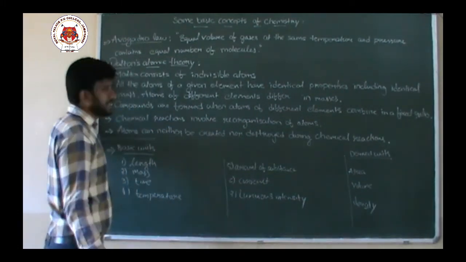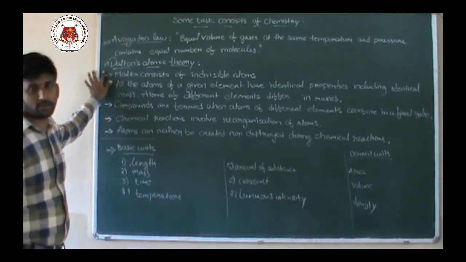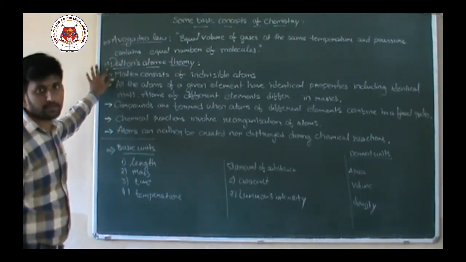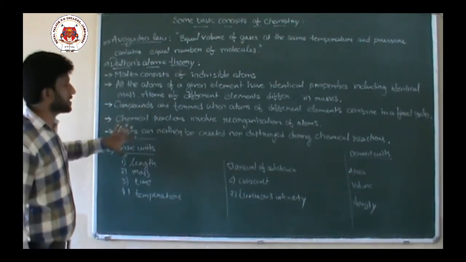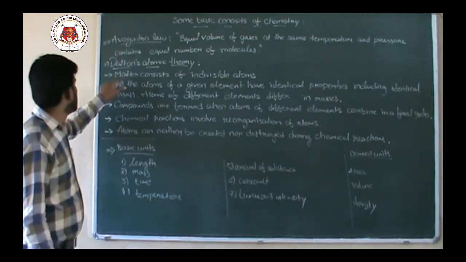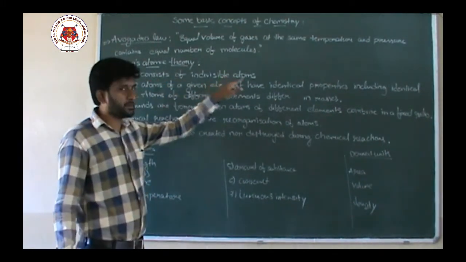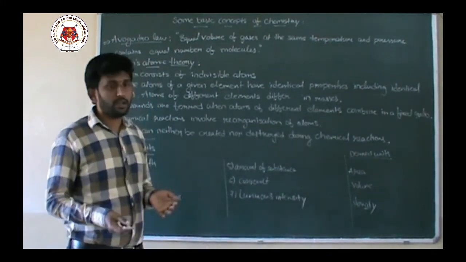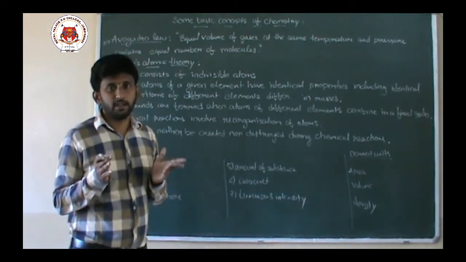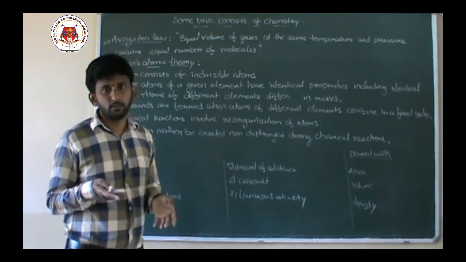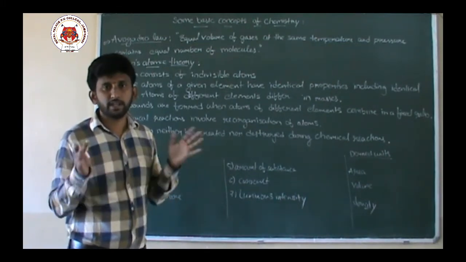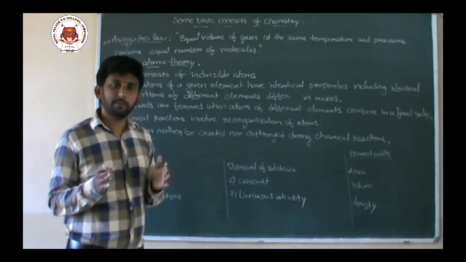Next, after that, one of the deleted portions is Dalton's atomic theory. Now let us see some postulates of this theory. Matter consists of indivisible atoms. Now you know that all matter, whatever it is, wood, steel, iron, whatever the different types of matter, all are made up of atoms.